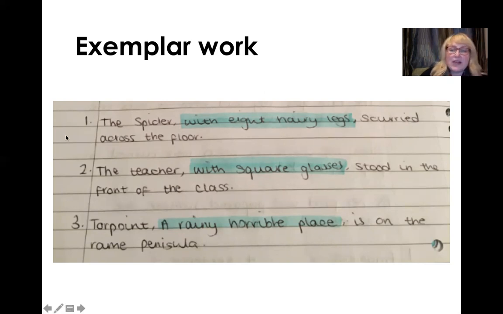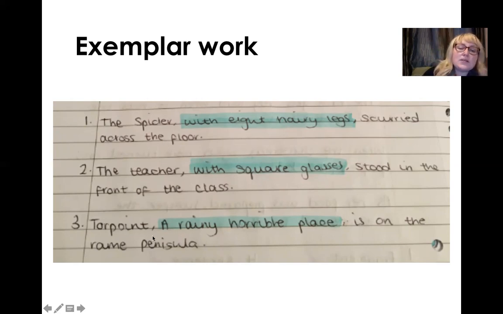We've got: the spider, with 8 hairy legs, scurried across the floor. Both the spider and the thing with 8 hairy legs are referring to the same subject. They're the same thing. So an excellent use of an appositive there. Number 2: the teacher, with square glasses, stood in front of the class. Perfectly punctuated as well, with a comma on either side, because again, we're adding additional information. Here we're noting that the teacher has square glasses, and also the teacher and the person with square glasses are the same person. So you're renaming the noun there.